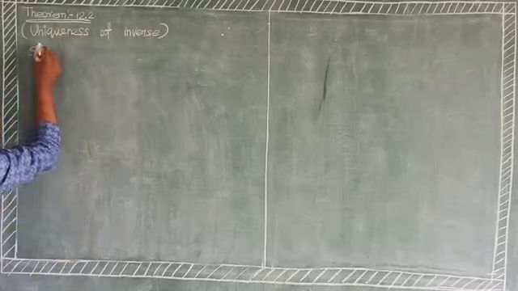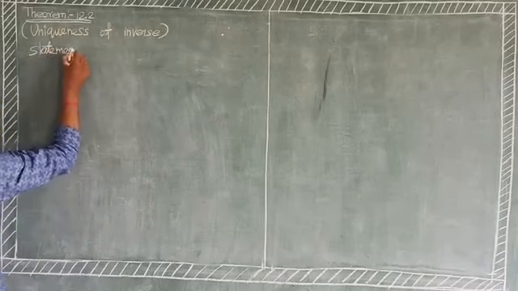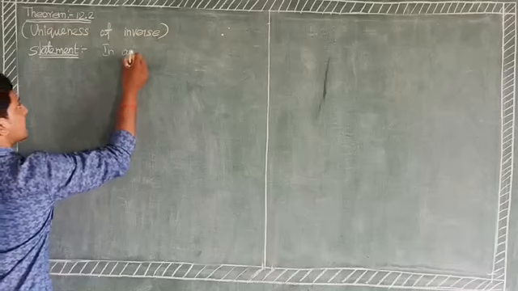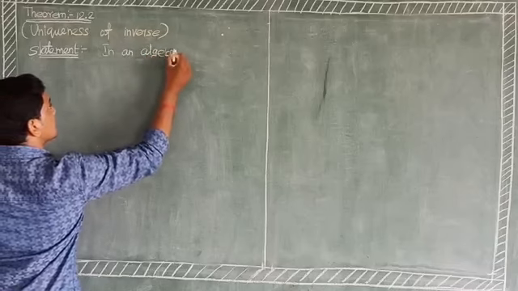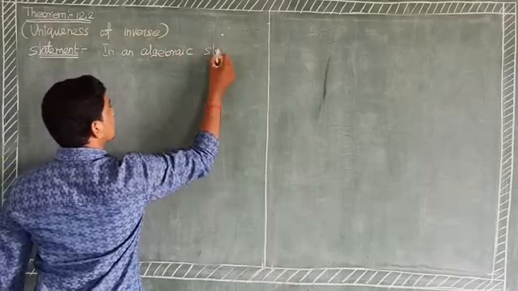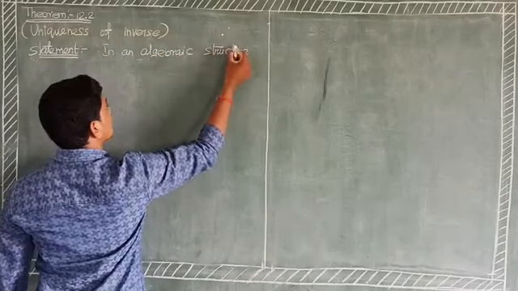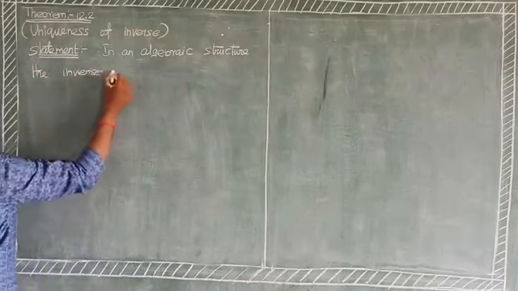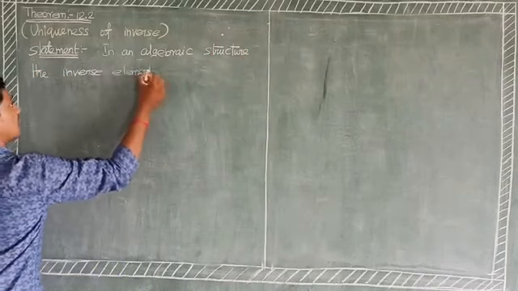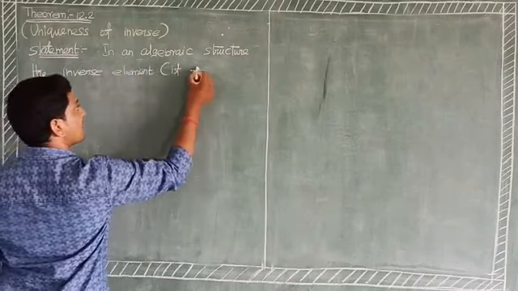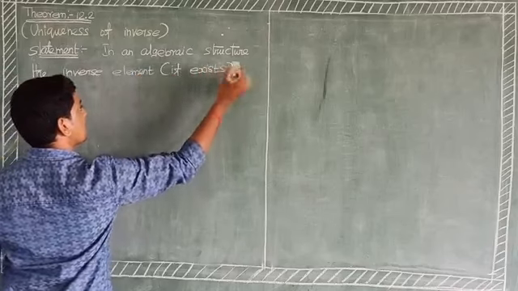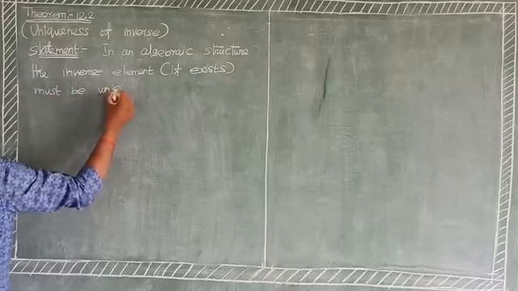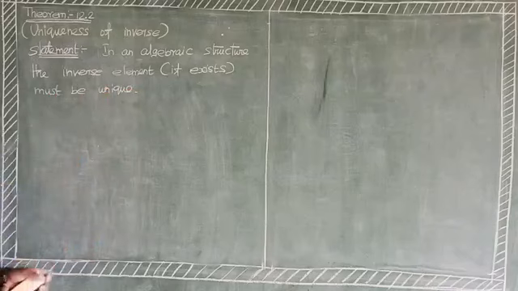The statement: in an algebraic structure, the inverse element, if it exists, must be unique. What is the meaning of this theorem?